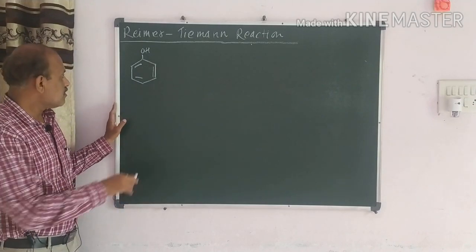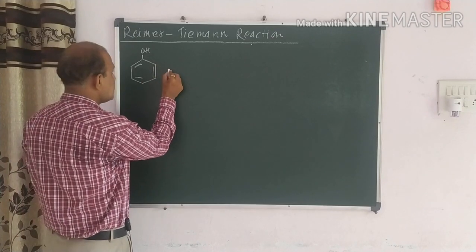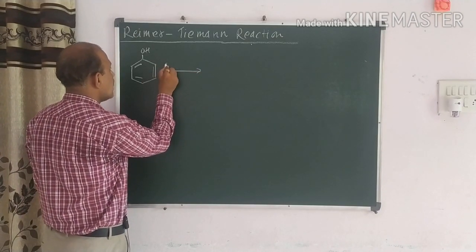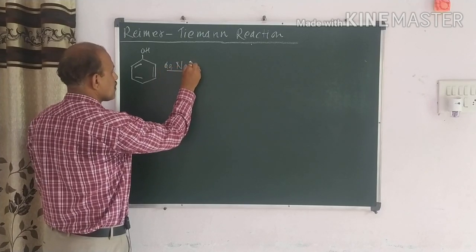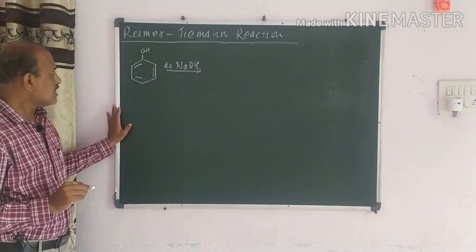Here we have to discuss the reaction of the phenol, and when this phenol initially reacts with aqueous NaOH. I have taken aqueous NaOH. Initially what happened?